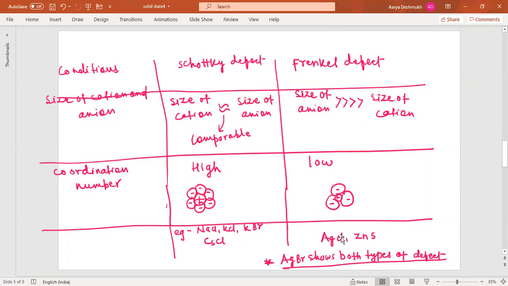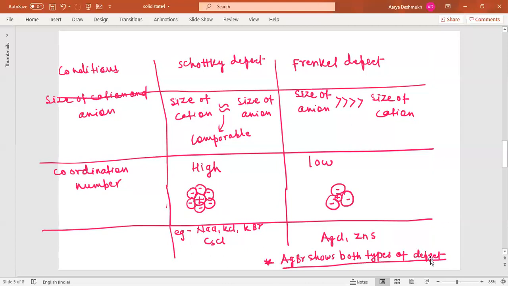Whereas in case of Frenkel defect, the cation is far smaller than the anion. Silver chloride, here silver is much smaller in size and chlorine is comparatively larger. Silver and chloride here, zinc and sulfide here. So these are the examples of the Frenkel defect. Now you can see there is always an exception. Silver bromide shows both types of defects. You remember this, this is important. Silver bromide shows both types of defects.